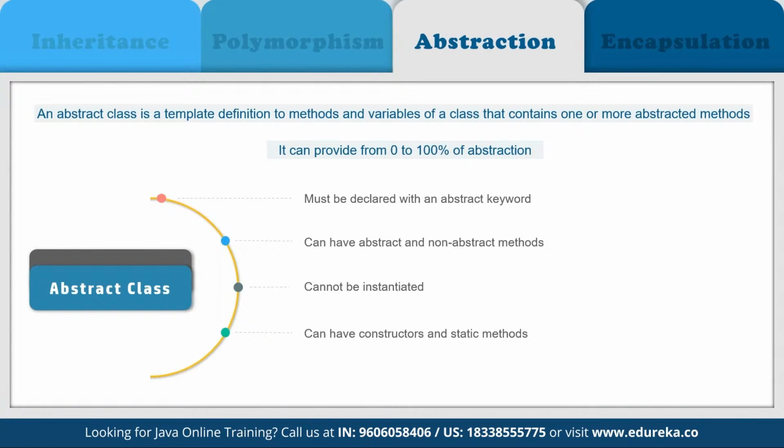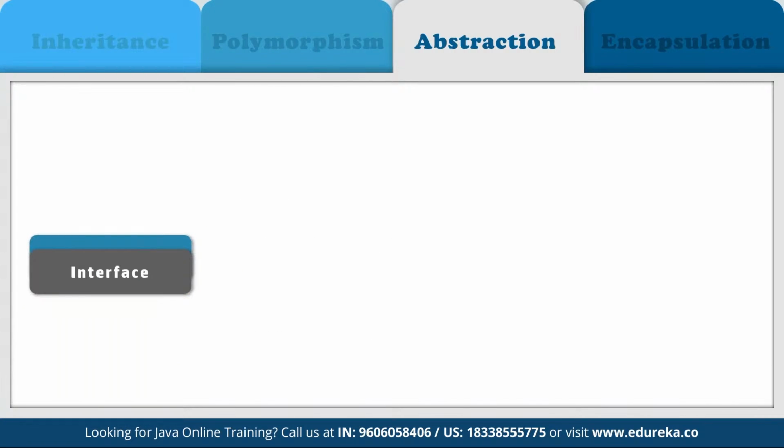Now, to use an abstract class, we have to inherit it from another class where we have to provide implementations for the abstract methods there itself. Else, it will become an abstract class. As you can see here, it must be declared with an abstract keyword. It can have abstract and non-abstract methods, it cannot be instantiated, and it can have constructors and static methods defined, and it can have final methods also defined here as a part of abstraction. And then we have interface.